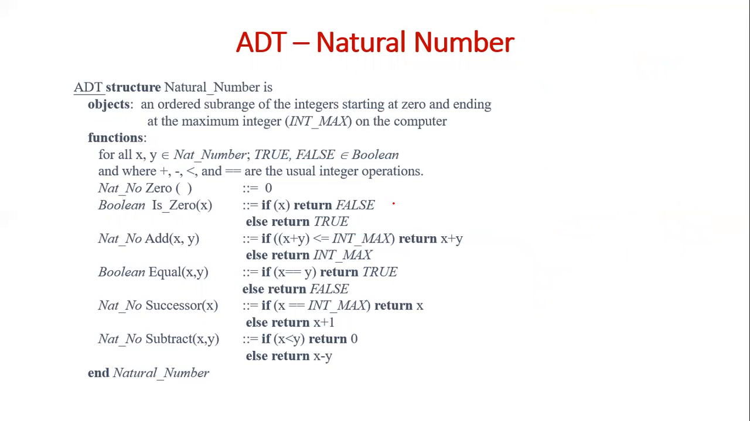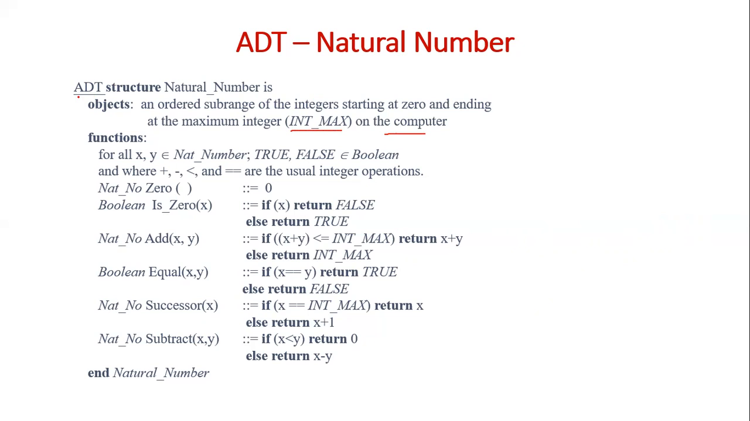You cannot say that there will not be any limit. The actual definition of the natural number is 0 to infinity. But when you implement, it will have some max. That max number we call int_max on the particular computer where you are implementing.